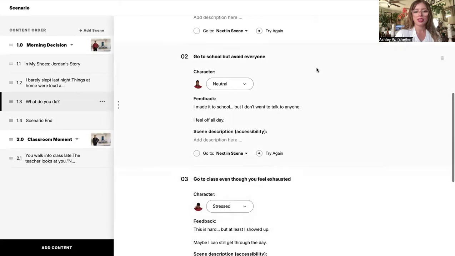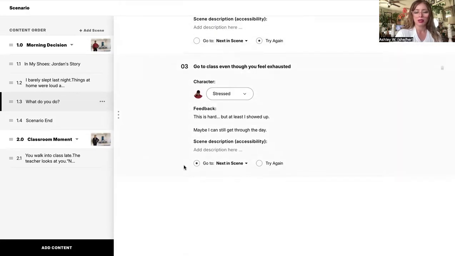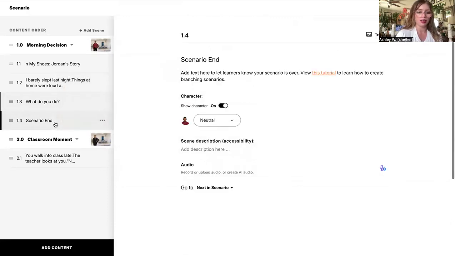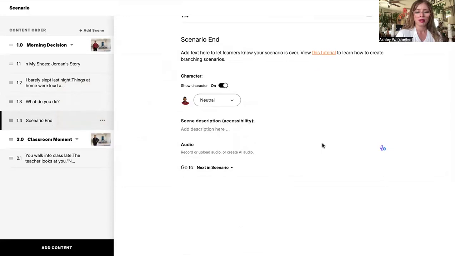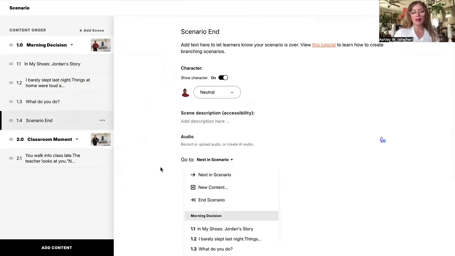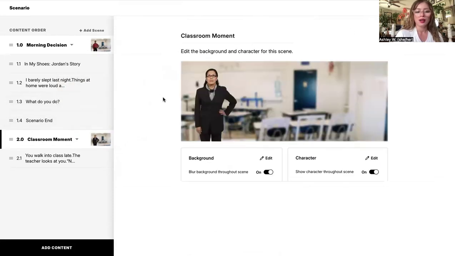So right here, once the learner chooses the correct response, we're going to go to next in scene, which is going to be our end scenario right here. But then again, with that go-to option, we can choose to end everything or go to the next scenario. Since we're going to jump into our classroom moment, we're going to go to next in scenario. So now it's the interaction with the teacher instead of the student.